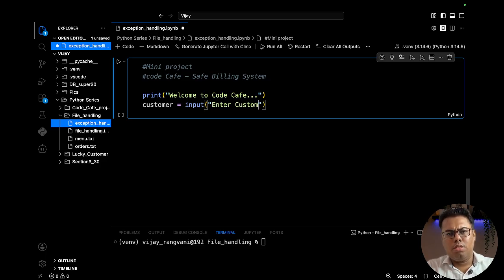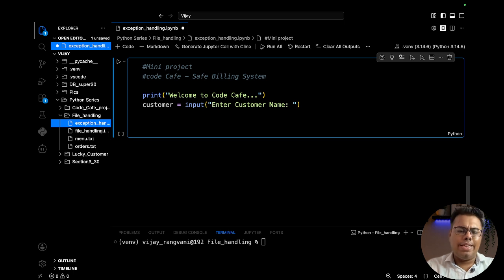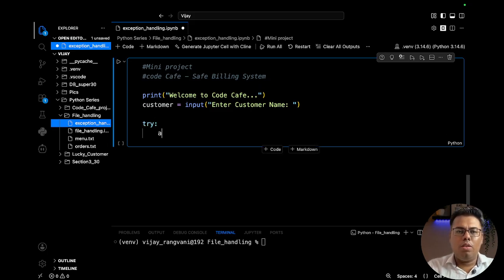Enter customer name. Now accepting the bill amount could lead to an error because the customer can enter the amount in a wrong way.